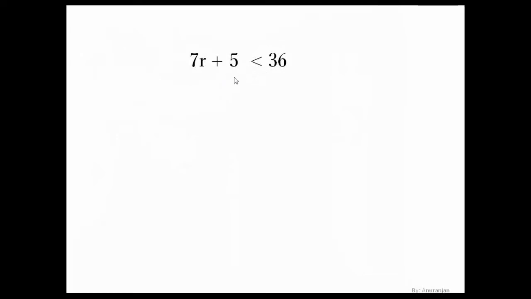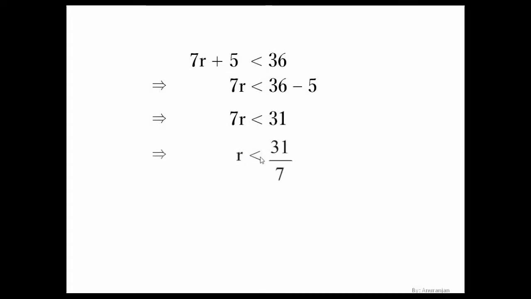We can subtract 5 on both sides. Here it will become minus 5, and minus 5 and plus 5 get cancelled. So 7r is less than 36 minus 5, that gives 7r less than 31. Now we take 7 to the other side, or divide both sides by 7.